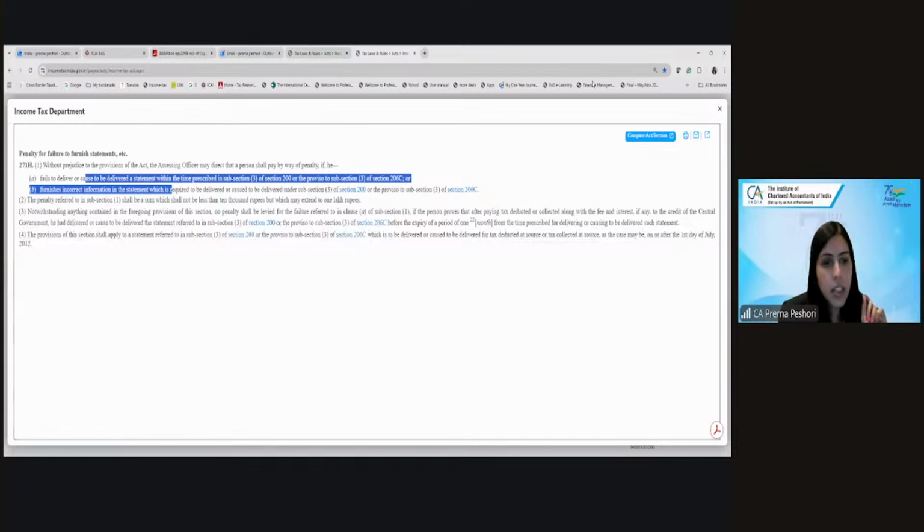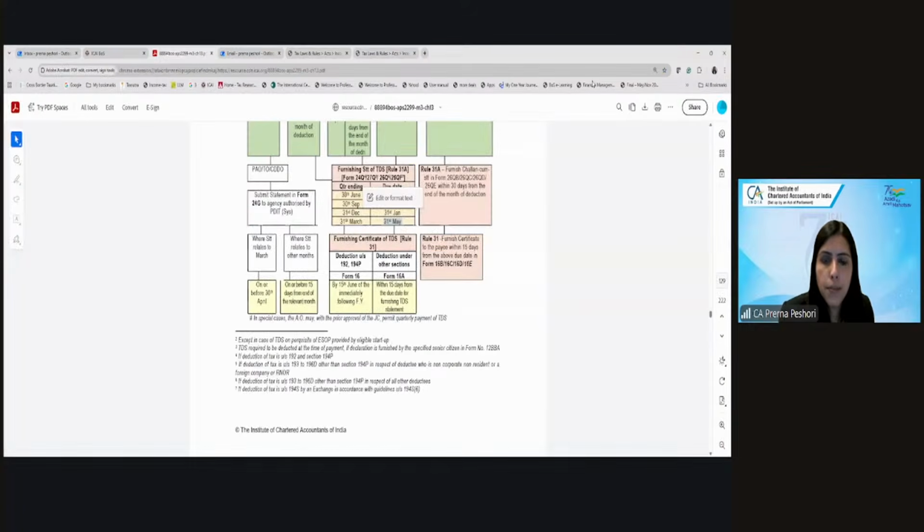And in case there is a genuine cause, a bona fide reason which has been given, then in that case, the penalty may not be imposed. So if a reasonable cause has been furnished by the assessee, then in that particular case, the penalty may not be levied. But he has to satisfy the AO why there was a failure on his part. Are we clear? Any questions, any doubts? Okay. Let us then proceed further.